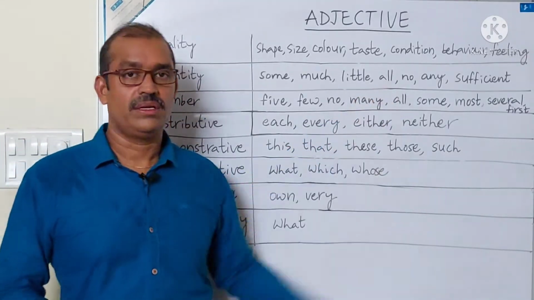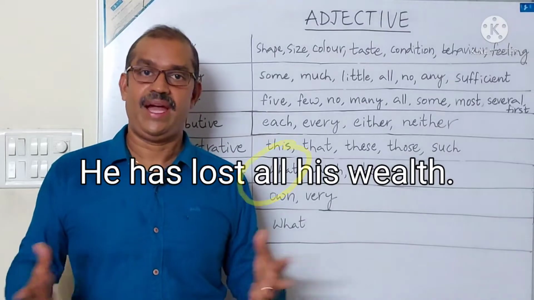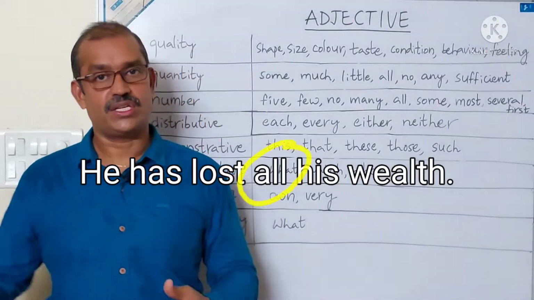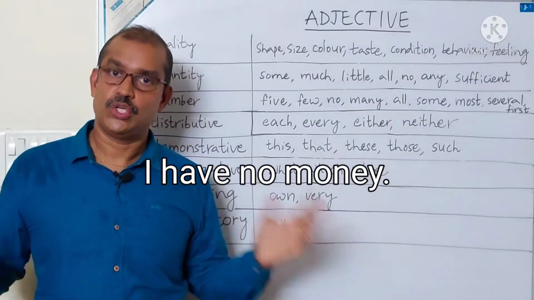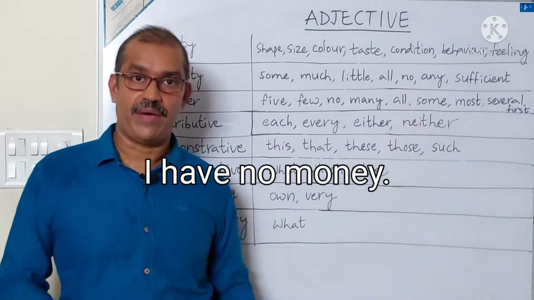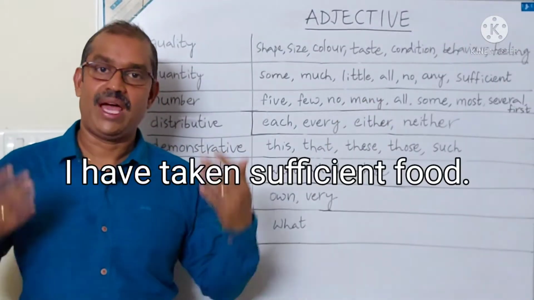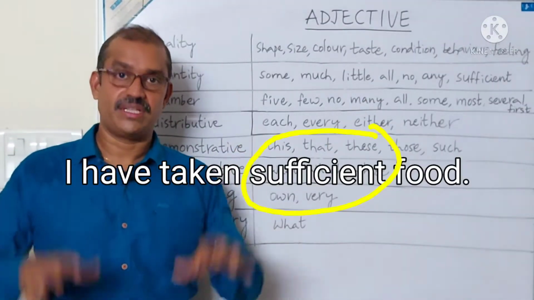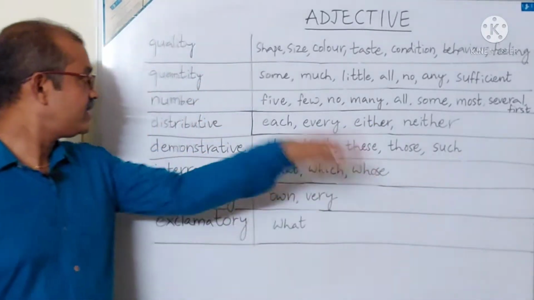All. He has lost all his wealth. So all is an adjective, his wealth is a noun. No. I have no money. No is an adjective. Any. Have you got any money? Any is an adjective. Sufficient. I have taken sufficient food. Here sufficient is an adjective, food is a noun. Okay, let's see the next one.